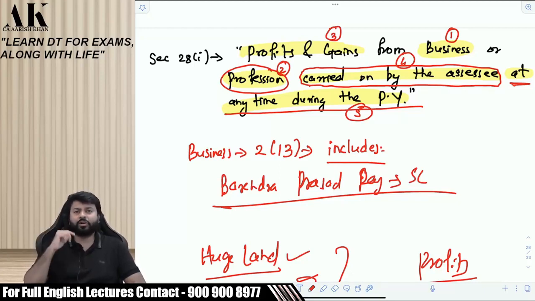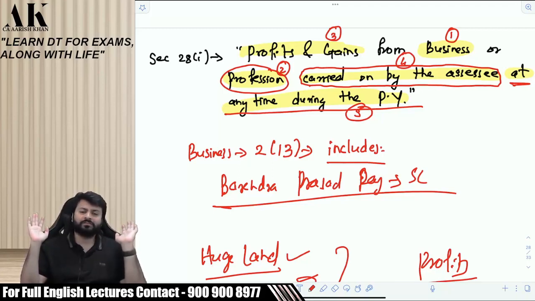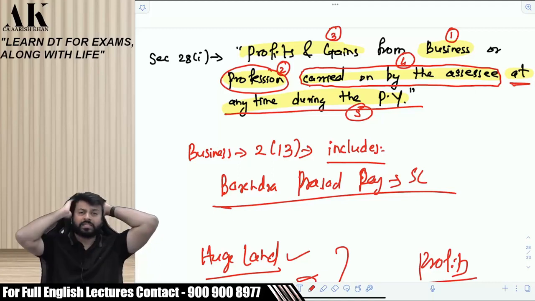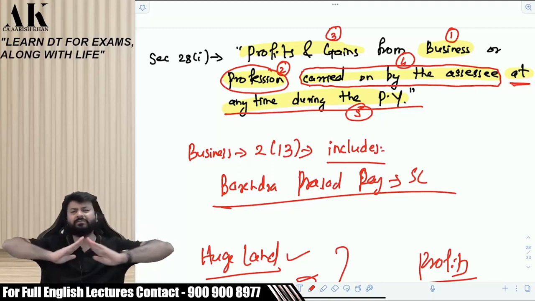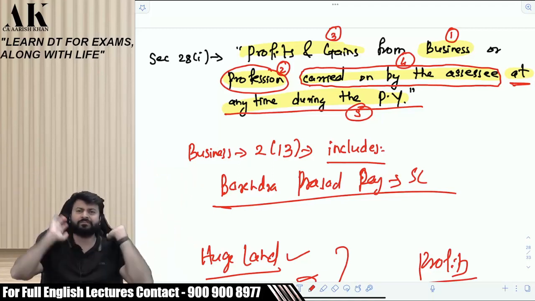But if you are selling Rolls Royce, then you might not sell on a daily basis. You might sell one Rolls Royce in a year maybe, or two in a year maybe. Rest of the time you are sitting idle in your sales office. People do not go to buy Rolls Royce every day. Therefore, business need not be carried for all 365 days. Even if it is carried for some time during the previous year, it is sufficient.